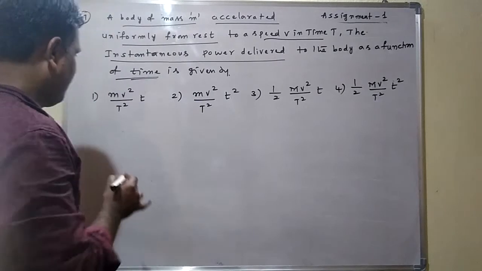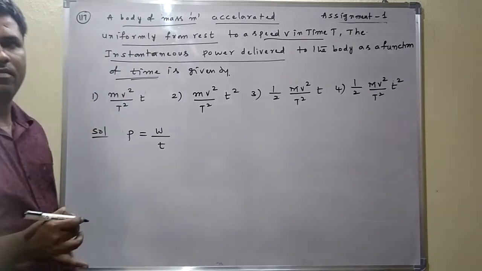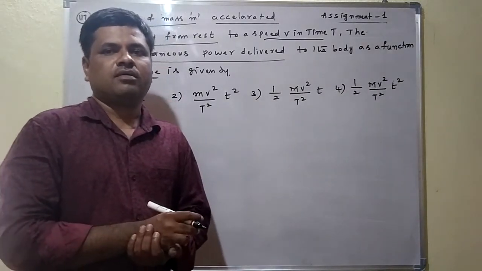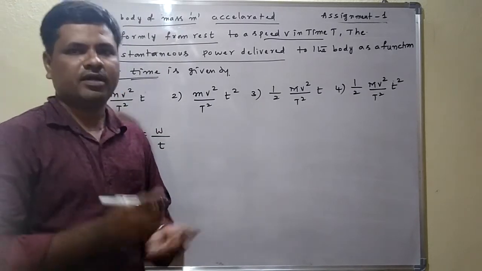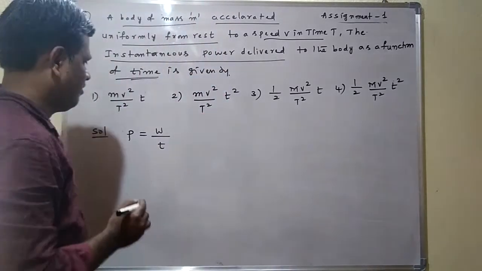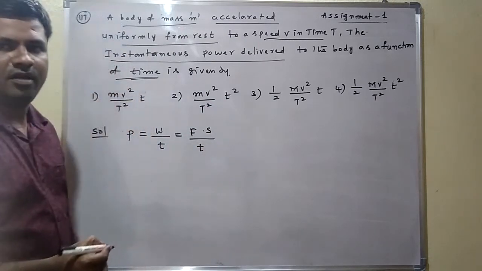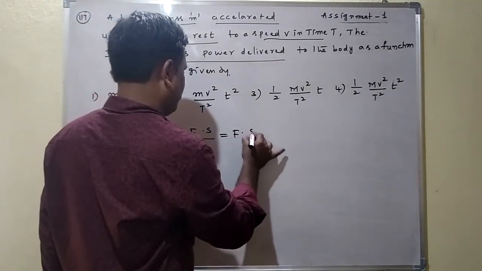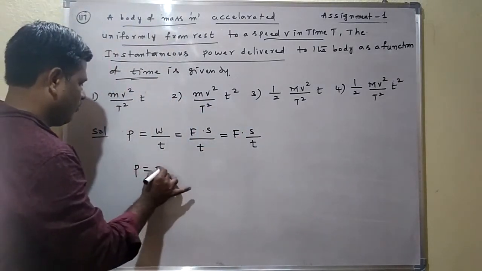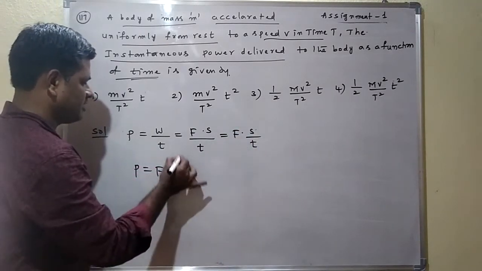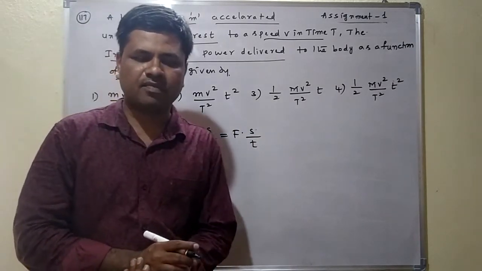See there, power is equal to work by time. Work done in unit time is called power. Work done can be written as force into displacement, so power is force into displacement by time, and displacement by time is velocity. Means power is equal to force into velocity. This is the formula we get.